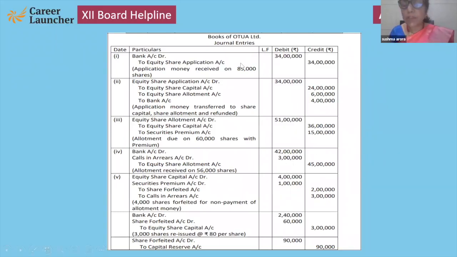Application received for 85,000 shares, but the company can allot only 3 shares. So 56,000, it means 4,000 shareholders are unable to pay allotment.